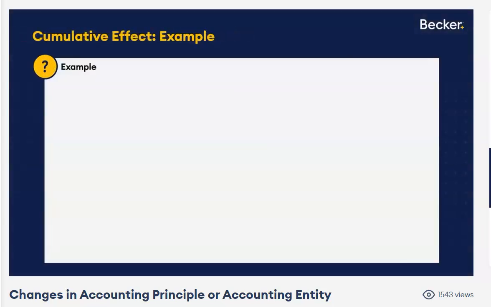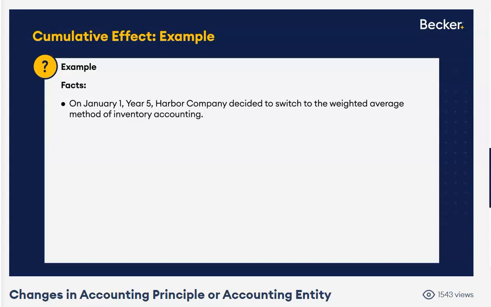Okay, here's an excellent example. Again, start with your requirements. Calculate the cumulative effect of the net income tax change in the accounting principle. And you're like, oh man, we haven't reviewed these rules. Don't sweat it. We'll give you the number, okay? It's about the presentation, how we're going to adjust. So follow with me. January 1, year 5, Harbor Company decided to switch to the weighted average method. Stop right there. That is my new accounting principle, okay? So we're switching to weighted average.